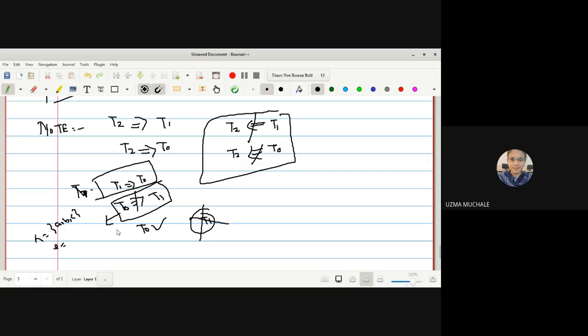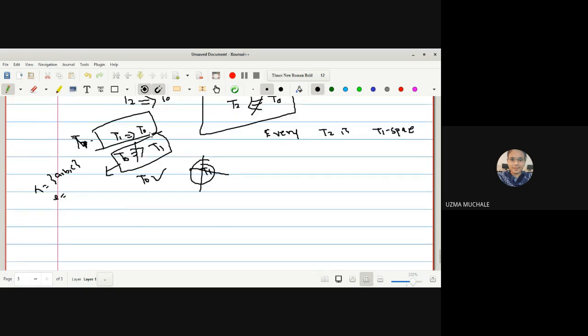Every T2 is a T1 space. So instead of writing that, I have written this implication. In the exam, it may be a statement like every T2 space is a T1 space. That's why I have written this in symbolic form, so that it will be easy for you to remember.